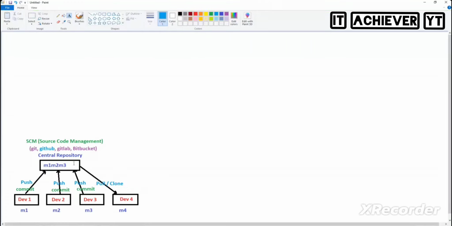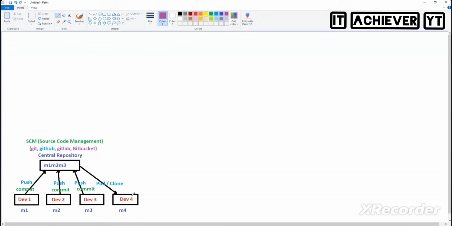Okay, now a question for you. Now how many developers are there? 4 developers. 4 developers have developed the code and pushed it. Now tell me, developer 4 has developed new code. Without any knowledge, just tell me, yes or no. Can he directly push the code to my central repository? Don't think anything, just think: yes or no. Can he push directly to my central repository? Because M1, M2, M3 is nice error-free code.